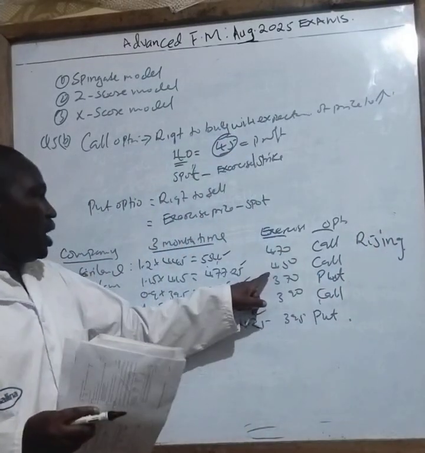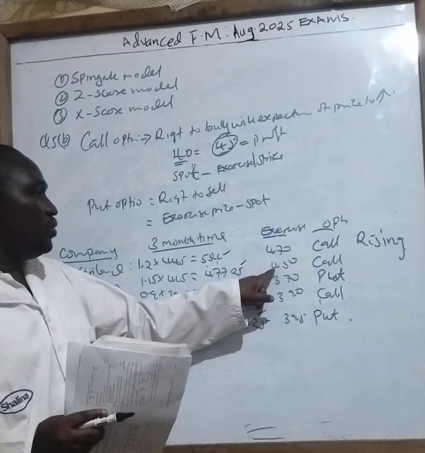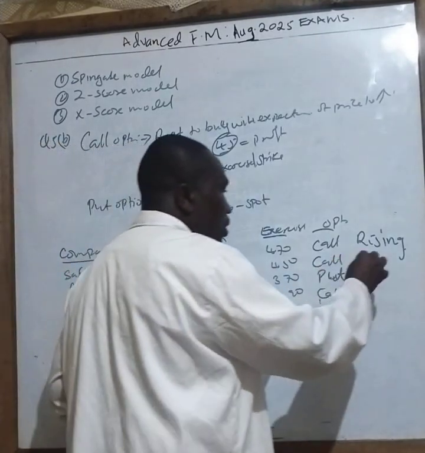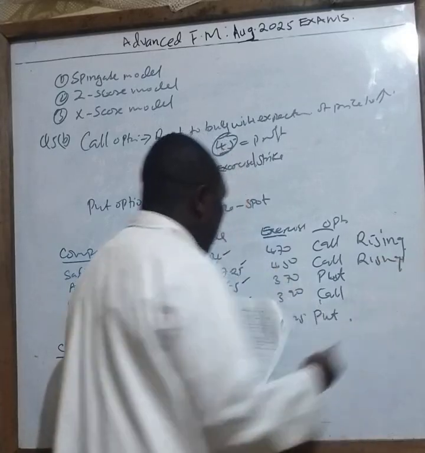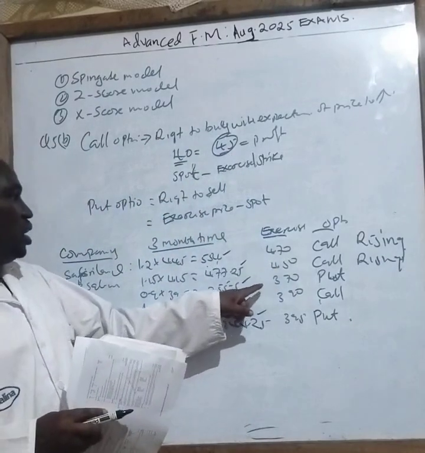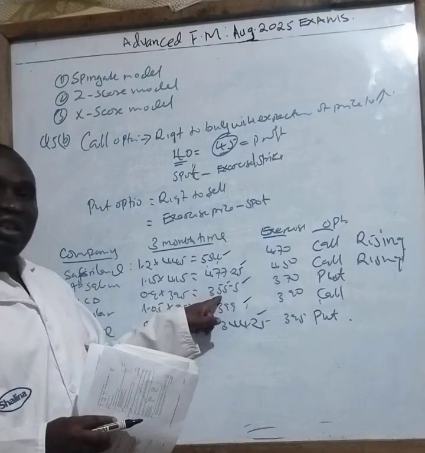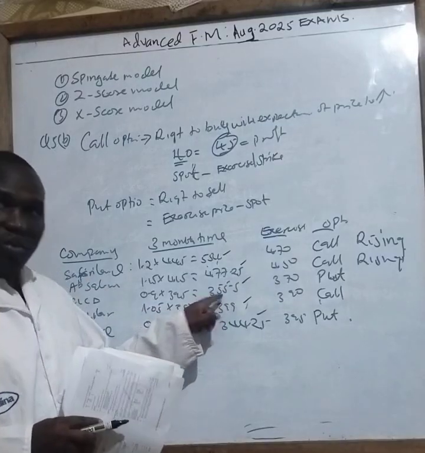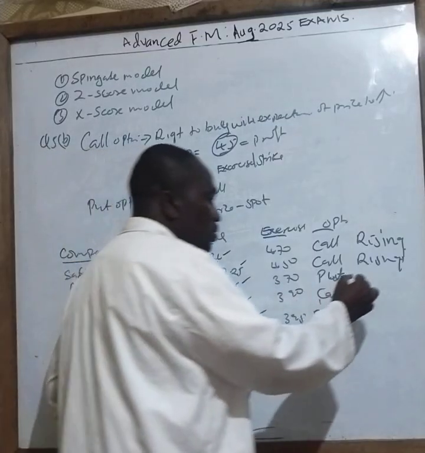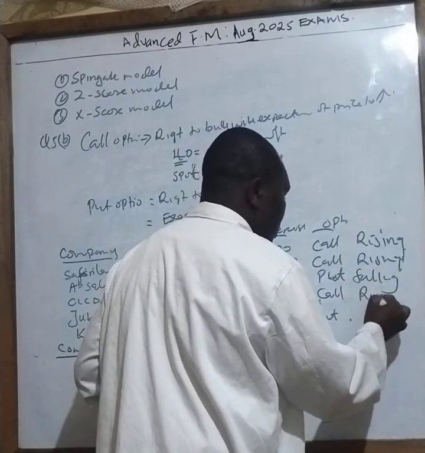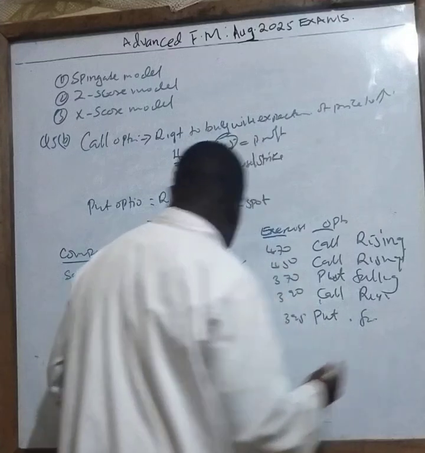Now look at this one. We signed 450, but it's now 477. So it is rising. It is a call. Now in this case, you can see we have signed a contract at 370, but in 3 months' time it has come down. What do you do? You sell. So it is falling. This one is rising. This is falling. That is why it's like that.